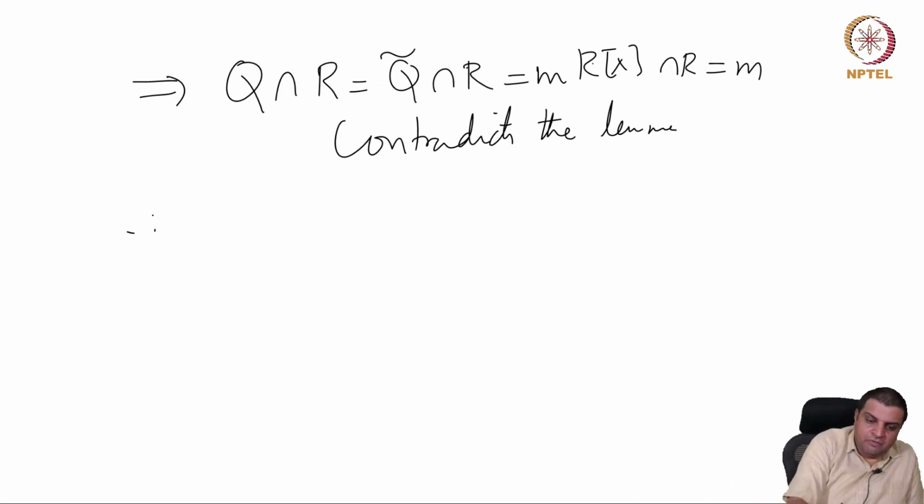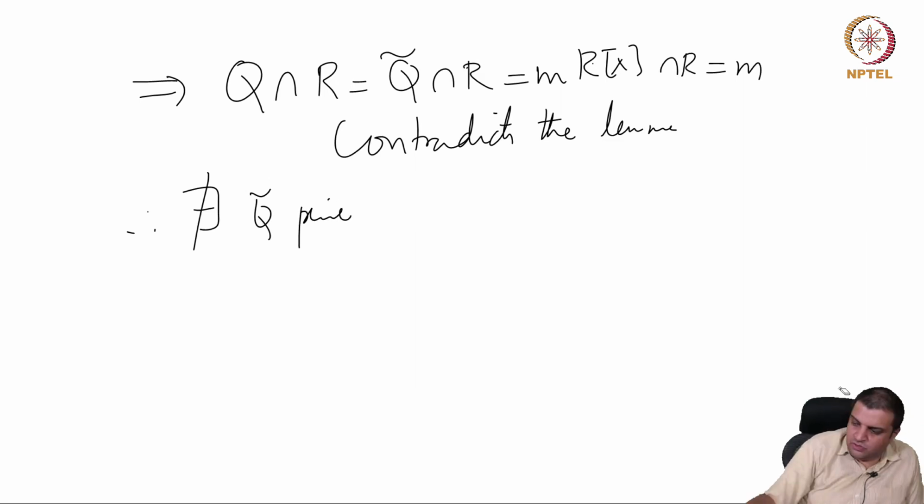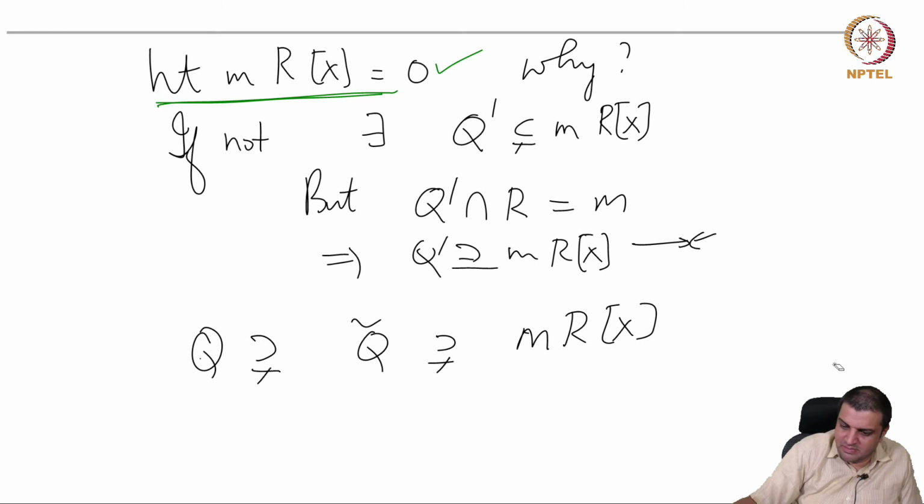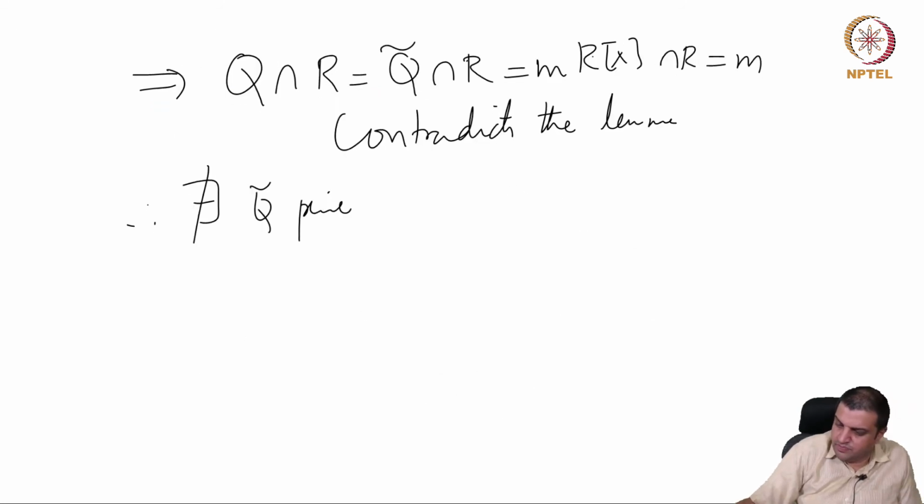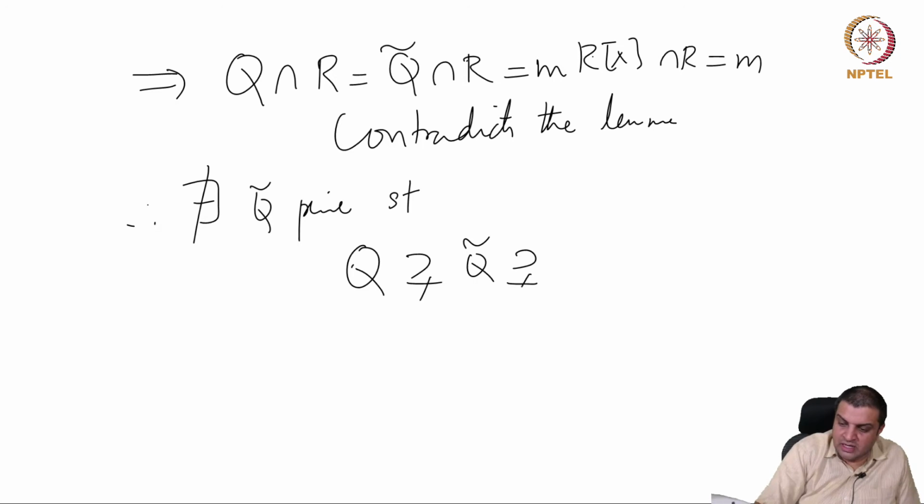Therefore, there does not exist any prime Q tilde, sorry, by this I meant prime, such that Q properly contains Q tilde and properly contains MRX.